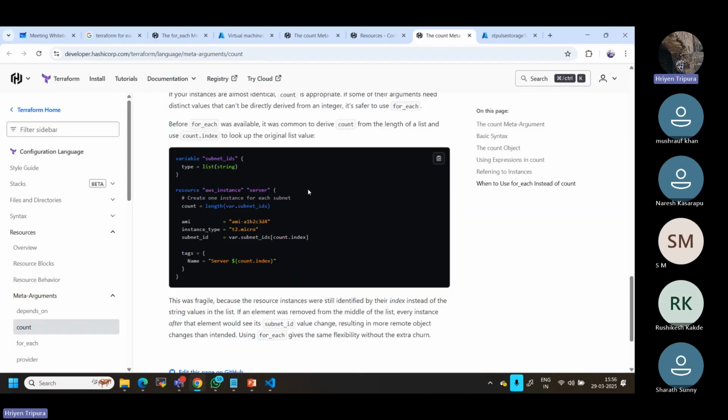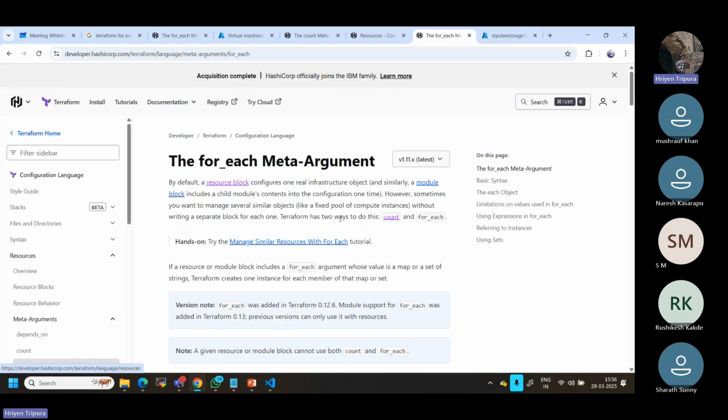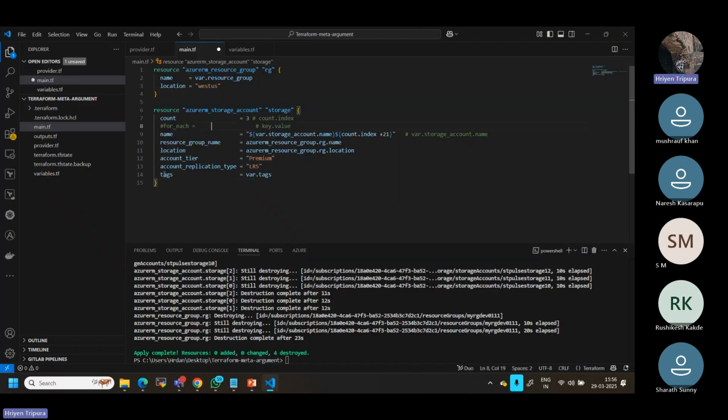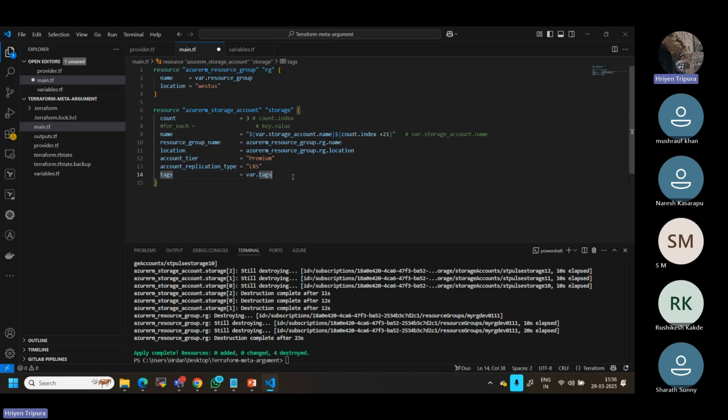Now let us go with the second one, that is for_each, right? If you go for_each, as I told you, if you have a map of objects or a set of strings, you want to map them, in that case you can define it. That means, let's say here, I have a storage account. I can have different storage accounts, different configurations, different properties.